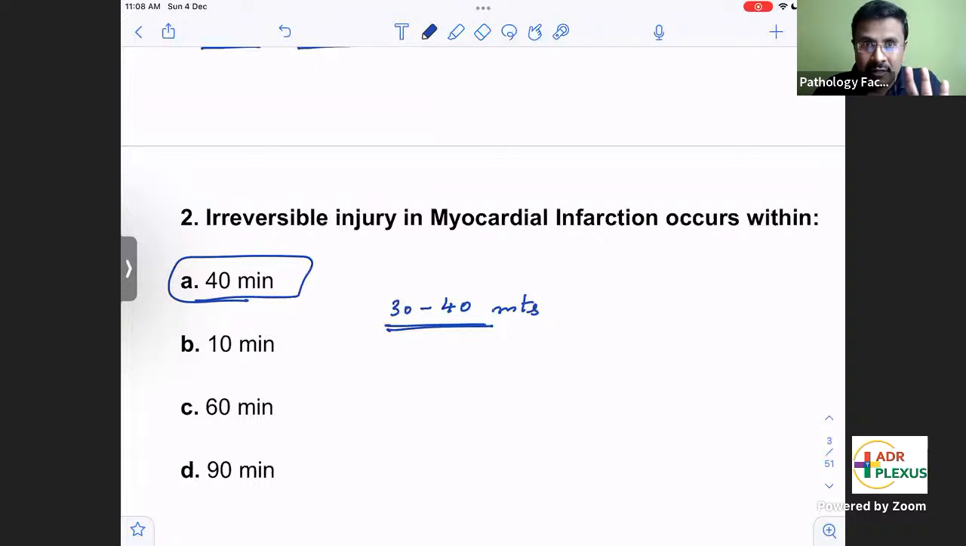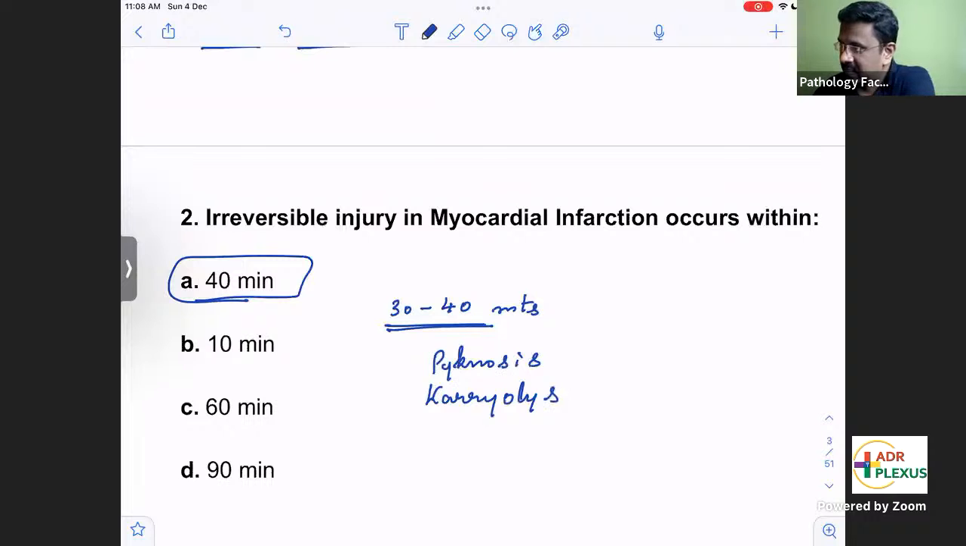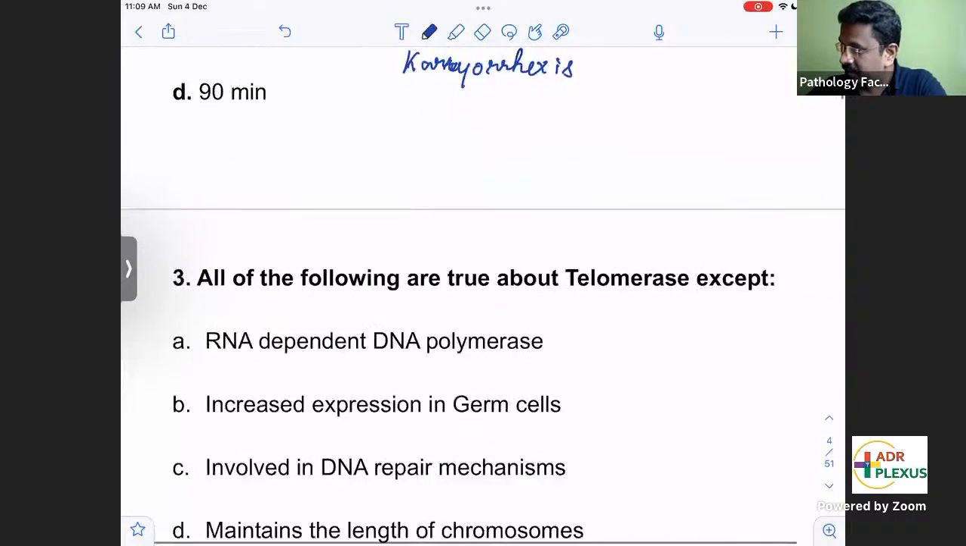So please remember the 3 nuclear changes which I always used to insist: pyknosis, karyolysis, and karyorrhexis. So these will be the irreversible nuclear changes, and flocculent amorphous densities in mitochondria. That is also an irreversible change which can occur in a myocardial infarction.